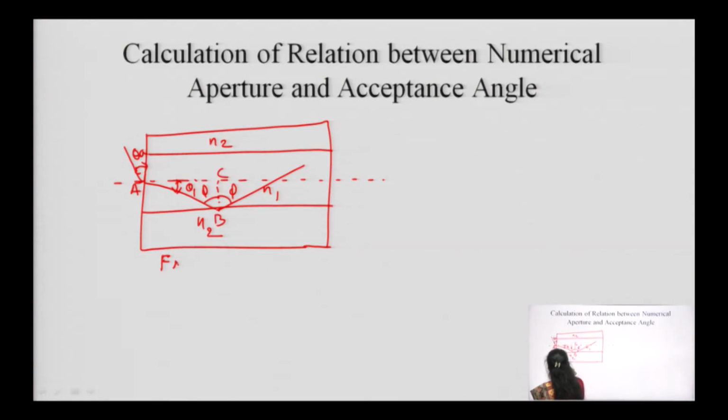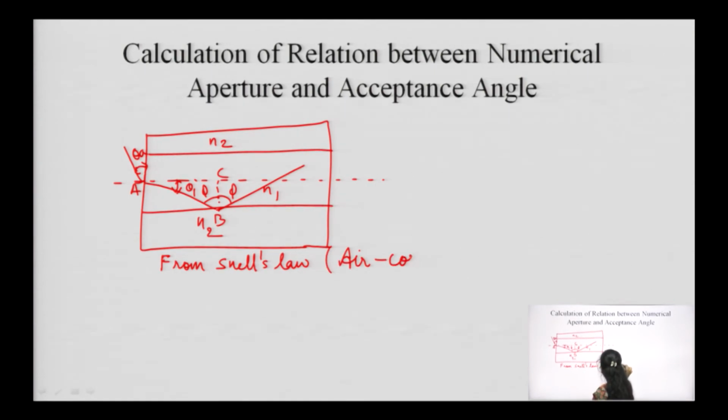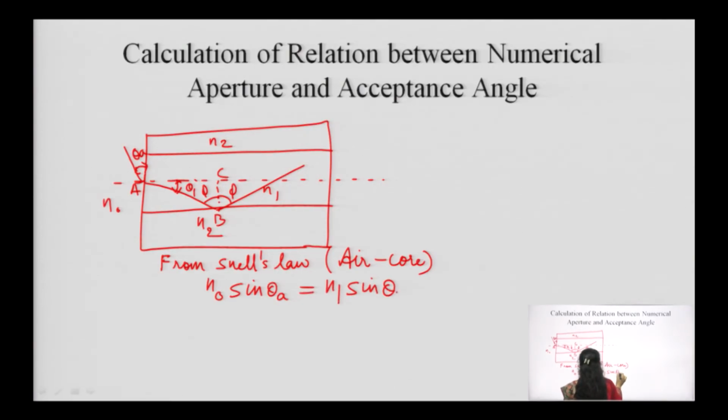Of course, again from Snell's law, at this time I am applying Snell's law at the air core interface. So, I am writing here also air core interface. N naught is the refractive index of the air, N naught sin theta A is equal to N1 sin theta 1.